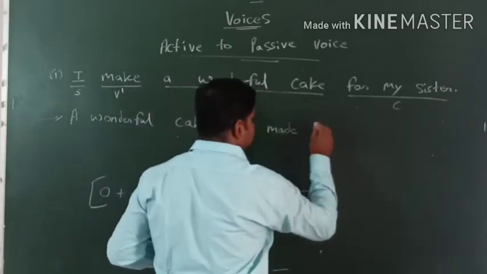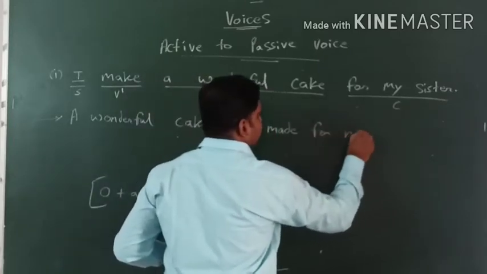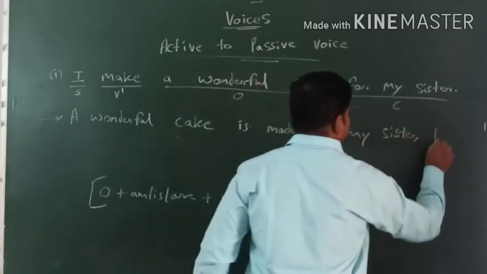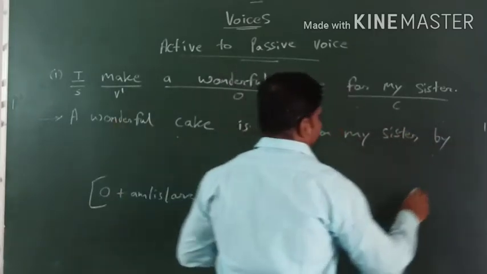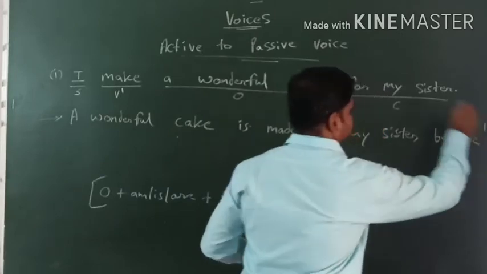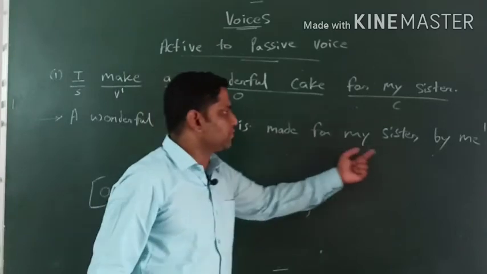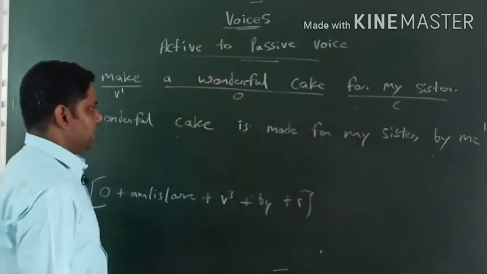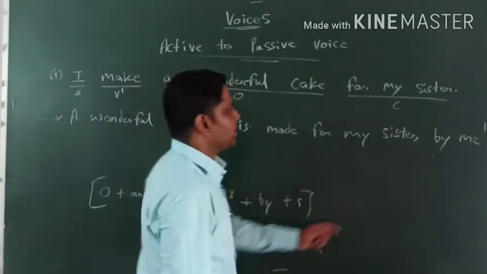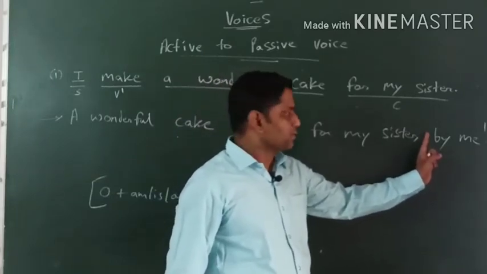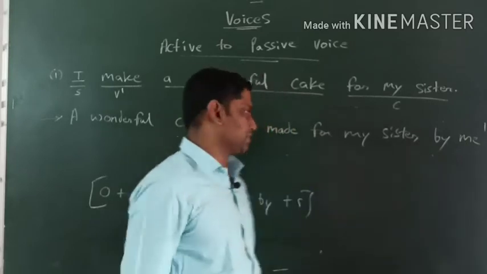Now we'll take this complement, for my sister, by me. So here we have that, right? A wonderful cake is made for my sister by me. By me नहीं लिखा तो भी चलेगा. Our sentence will stop here. Our sentence can stop here. हमारा sentence यहाँ पर भी रुक सकता है.